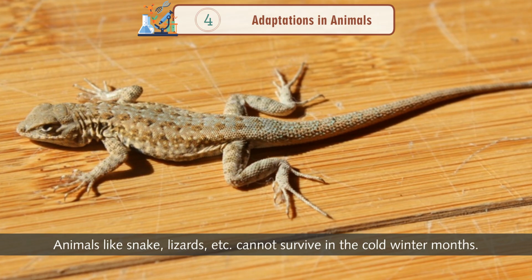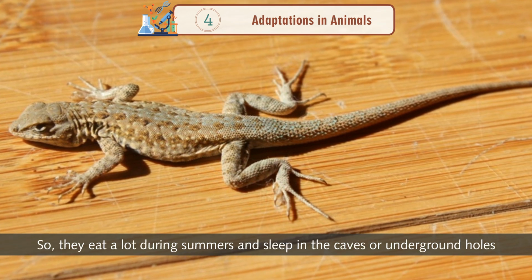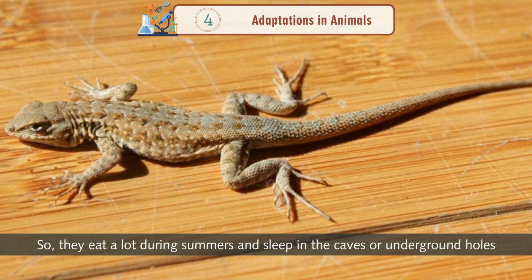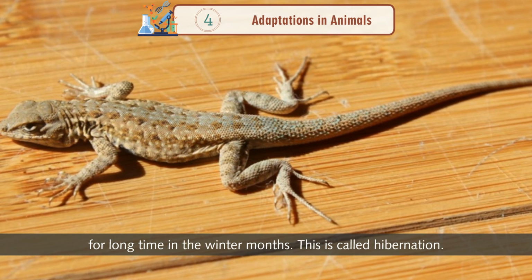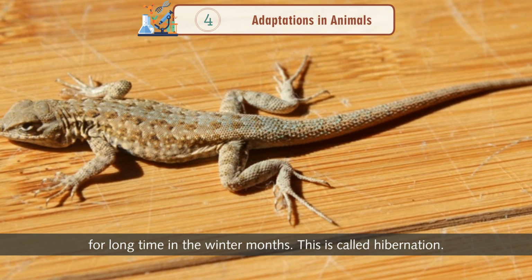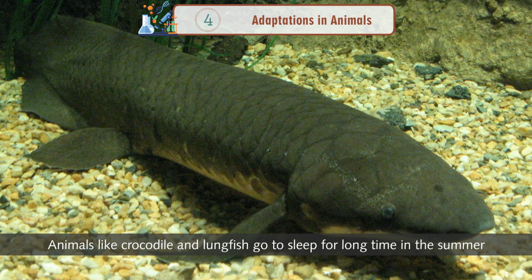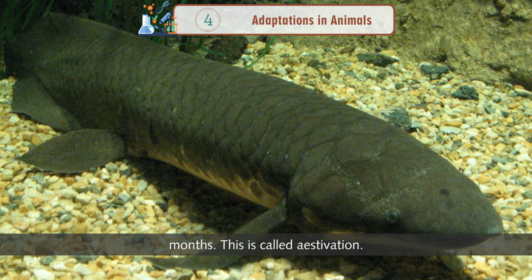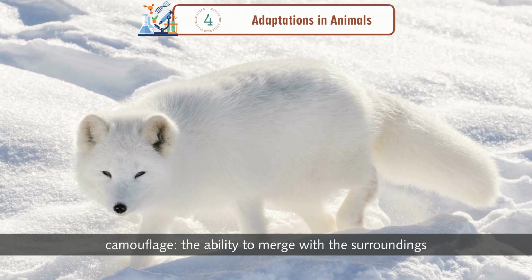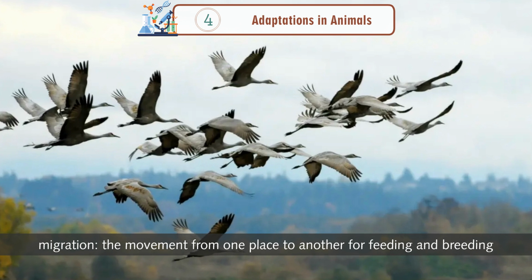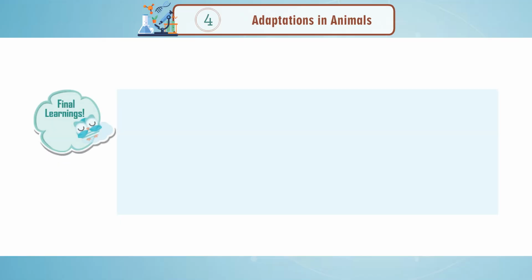Animals like snakes, lizards, etc. cannot survive in the cold winter months. So, they eat a lot during summers and sleep in the caves or underground holes for a long time in the winter months. This is called hibernation. Animals like crocodile and lungfish go to sleep for a long time in the summer months. This is called estivation. Camouflage is the ability to merge with the surroundings. Migration is the movement from one place to another for feeding and breeding.